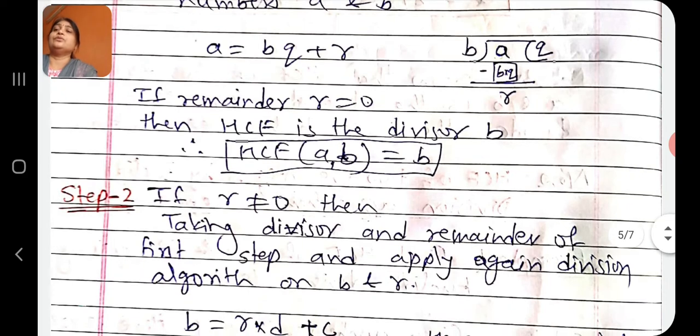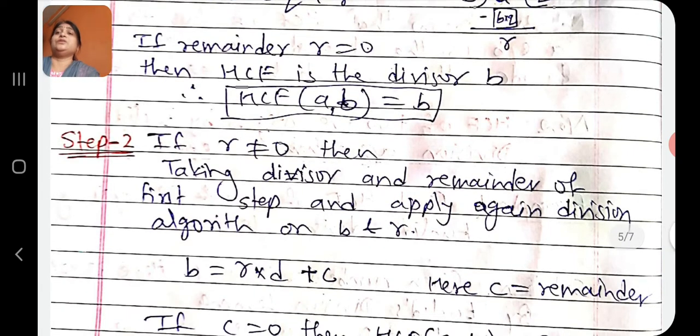Now, step 2. If R is not equal to 0, that means the remainder is not 0, then take the divisor and remainder of the first step. What is the divisor and remainder of the first step? The divisor of the first step is B and the remainder of the first step is R. Taking B and R, we apply the division algorithm again. Therefore, B is equal to R into D plus C. Here D is the quotient and C is the remainder.